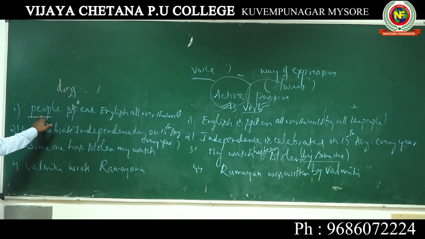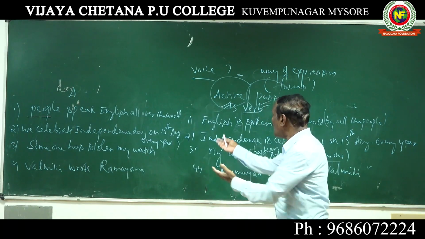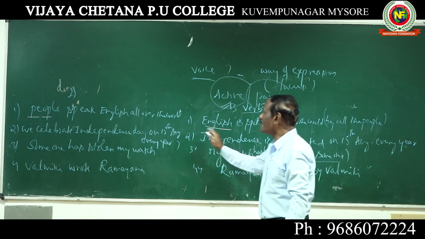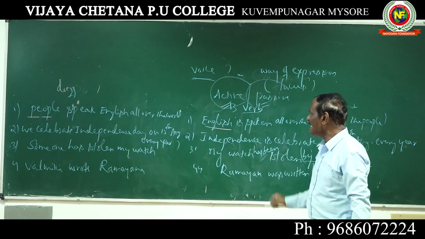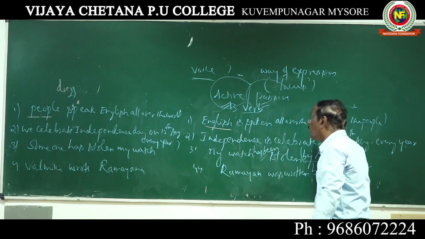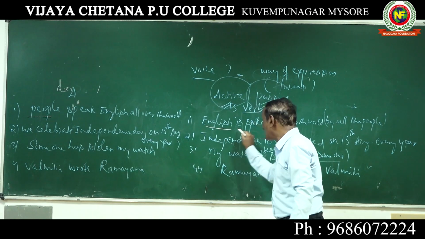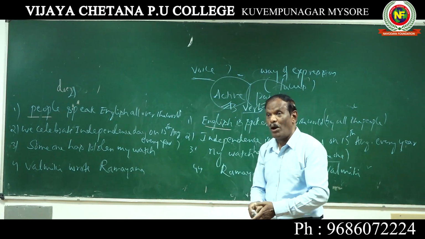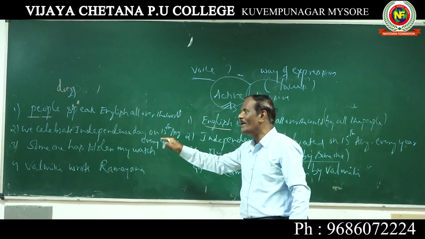Doer is the subject. Whereas in this sentence, the doer is not there. Look at the subject. The subject is not people. The subject is English. English is spoken all over the world. Who is the speaker here? The speaker comes at the end. The doer is not important. What is done is important. What do people do?